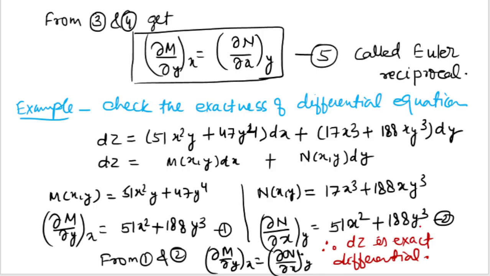You will get this second equation if you differentiate N. Check that both equations give the same values after differentiation, 51 x square plus 188 y cube, and this one is also the same. So we can say that del M by del y at constant x is equal to del N by del x at constant y. This equation dz is an exact differential.